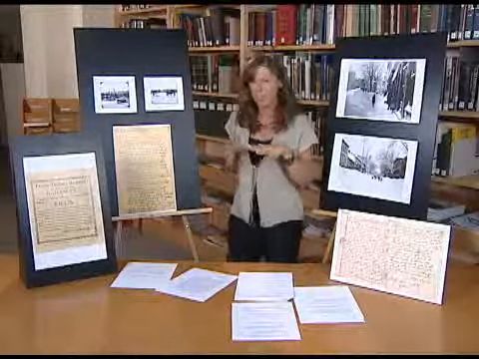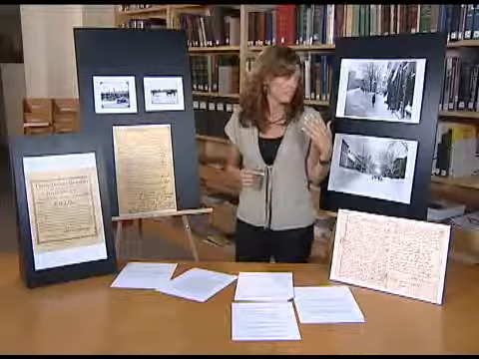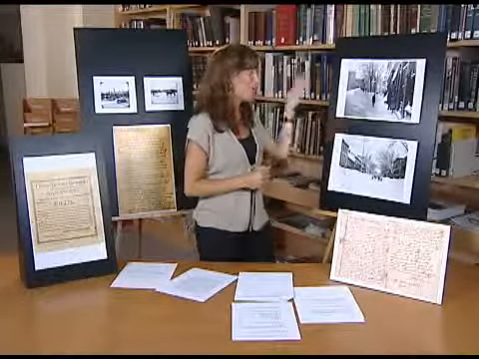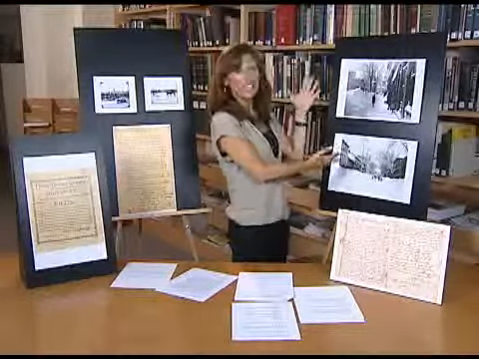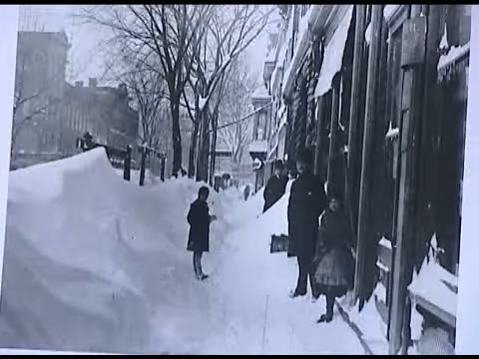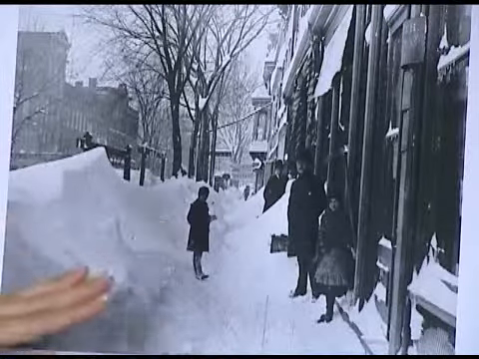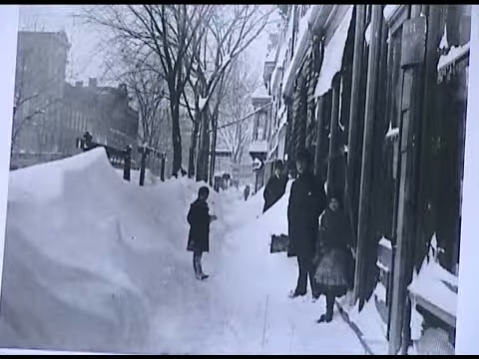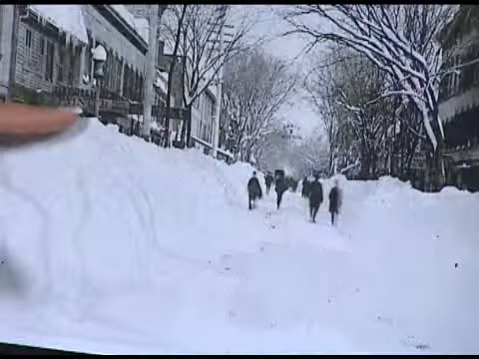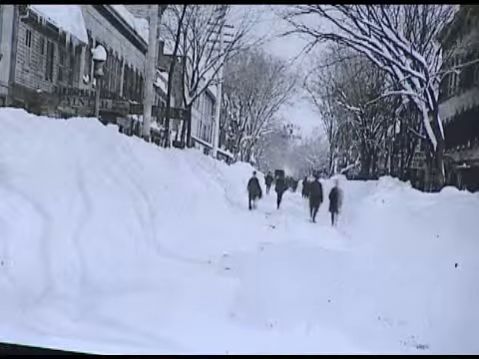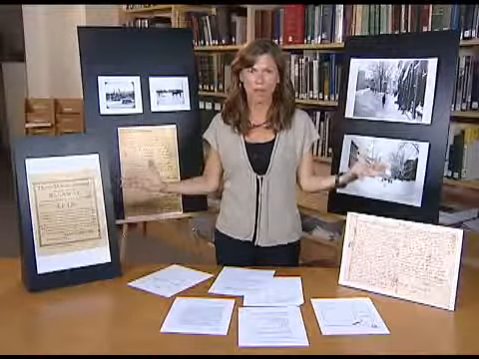Students, after they read this, start to say, is this a creative writing piece, or was there really that much snow during March in New York State? Well, we do our further research, and look what we find. We find that, yes, her journal was historically accurate. Look at Lansingburg in 1888. There was a tremendous amount of snow. In this photo, you see the snow peaks just as tall as the little boy standing. You can almost make out the tunnels that Emma talks about in her essay. Also, in this photo, you see the snow peaks just under the store signs. Amazing amount of snow.